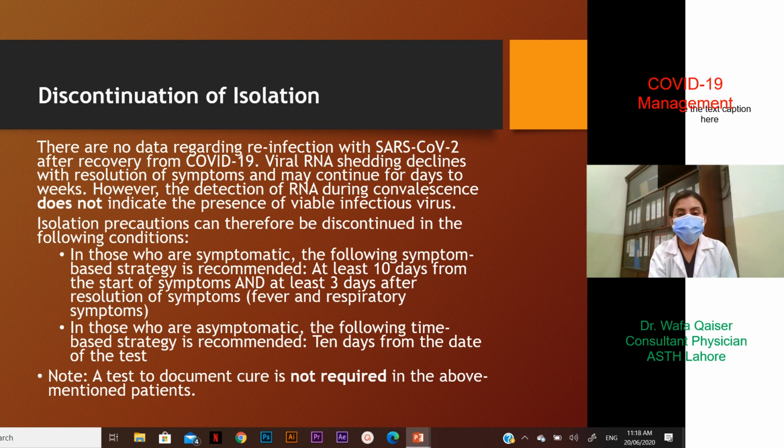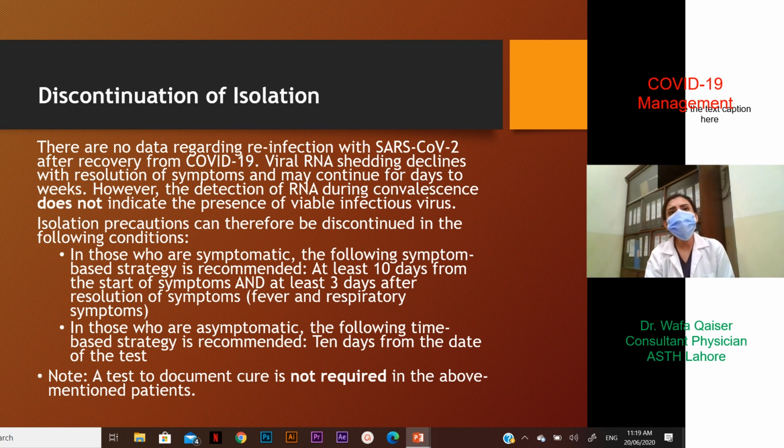In those who are symptomatic, the following symptom-based strategy is recommended: at least 10 days from the start of symptoms and at least 3 days after resolution of symptoms in the form of fever and respiratory symptoms. In those who are asymptomatic, a time-based strategy is recommended where 10 days from the date of the test when they tested positive, isolation can be discontinued.